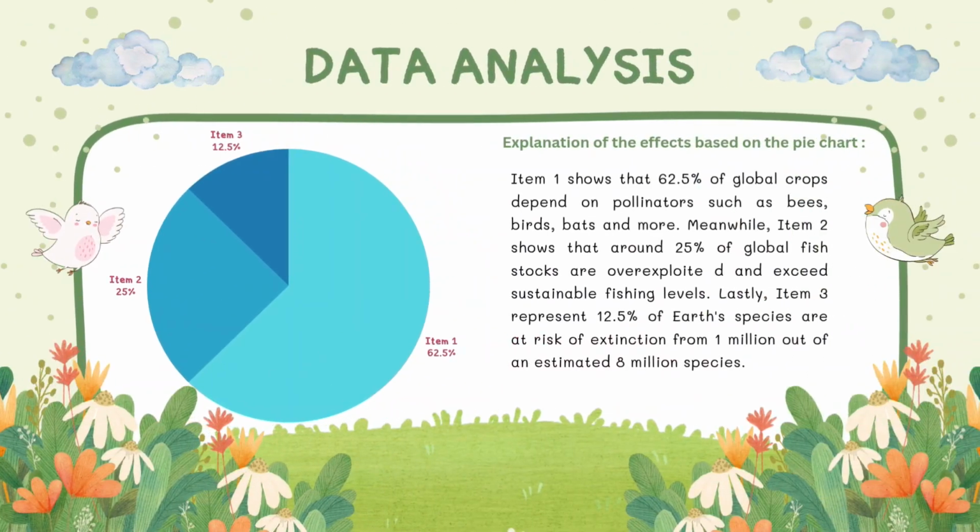Data analysis. Item 1 shows 62.5% of global crops depend on pollinators such as bees, birds, bats, and more. Meanwhile, item 2 shows that around 25% of global fish stocks are overexploited and exceed sustainable fishing levels. Lastly, item 3 represents 12.5% of Earth's species at risk of extinction, 1 million out of an estimated 8 million species.